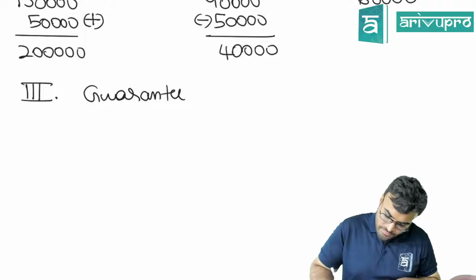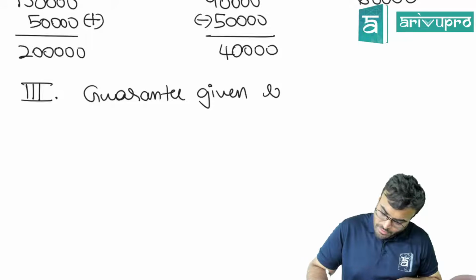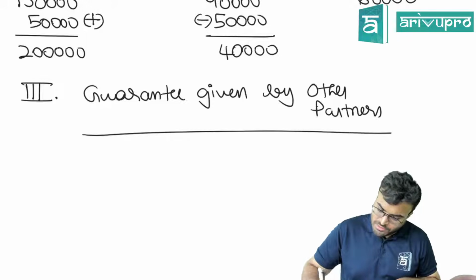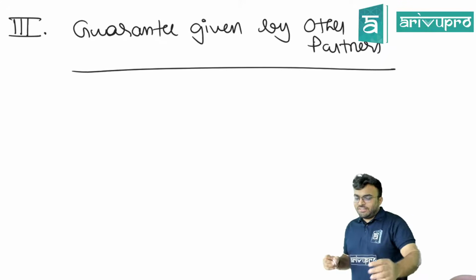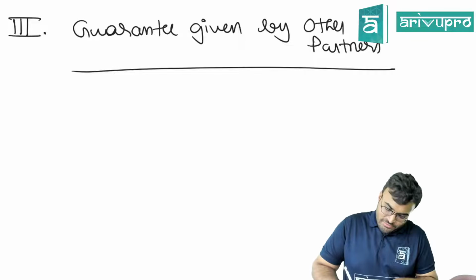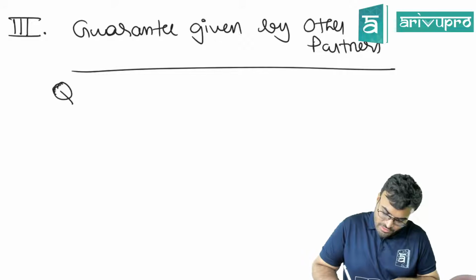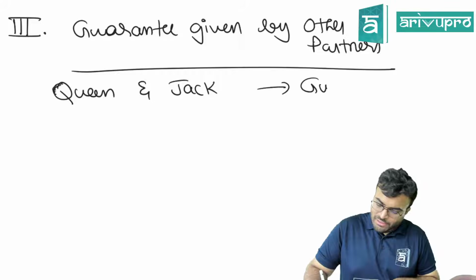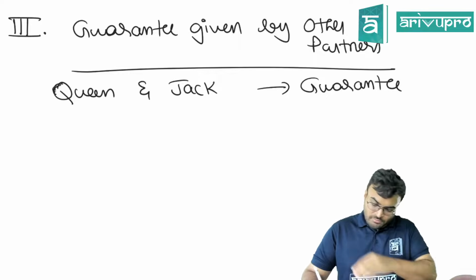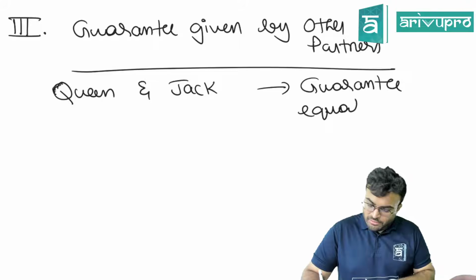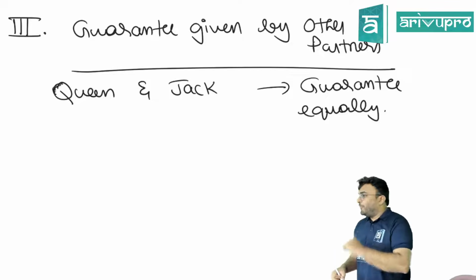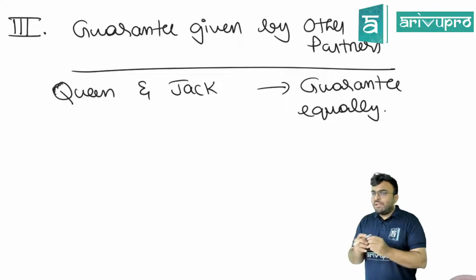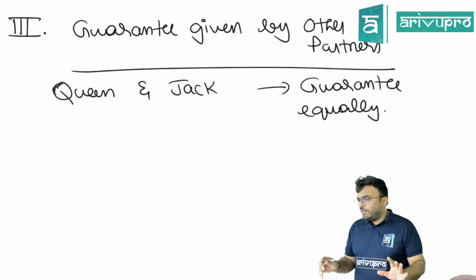Guarantee given by other partners. Now what if in this case, Queen and Jack have given the guarantee equally. Actually their profit sharing ratio is not equal, but they said if at all there is shortage for King, we will give it equally. Are you getting this point?